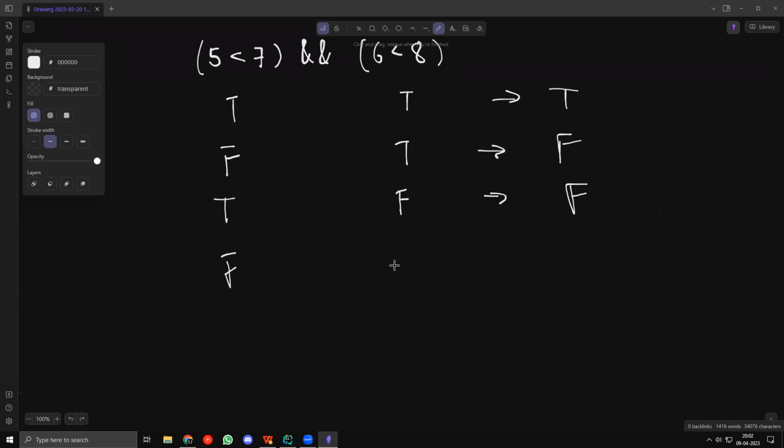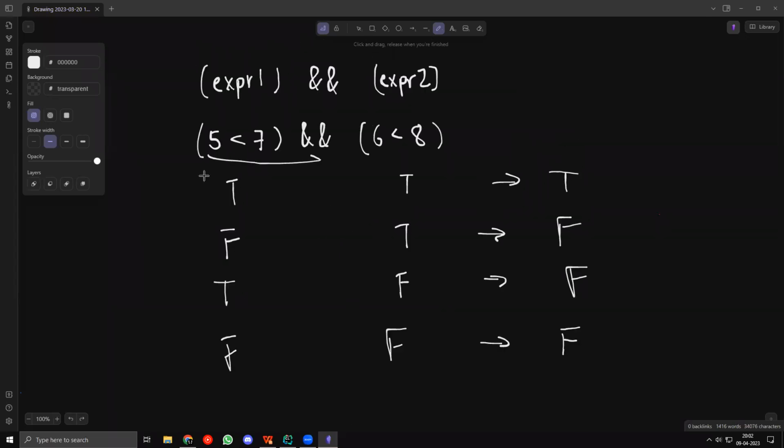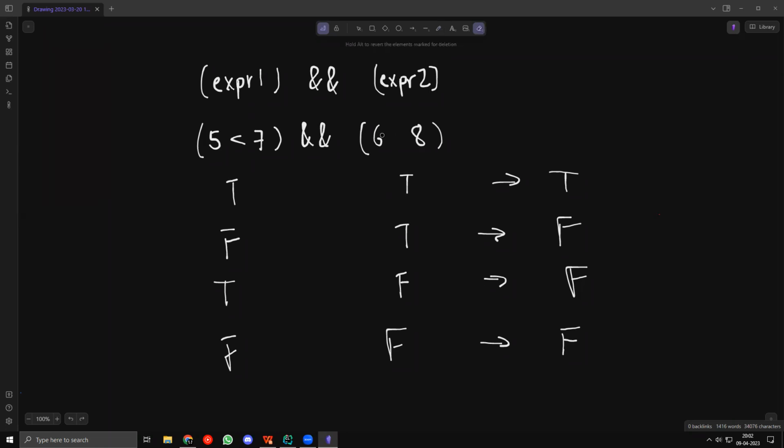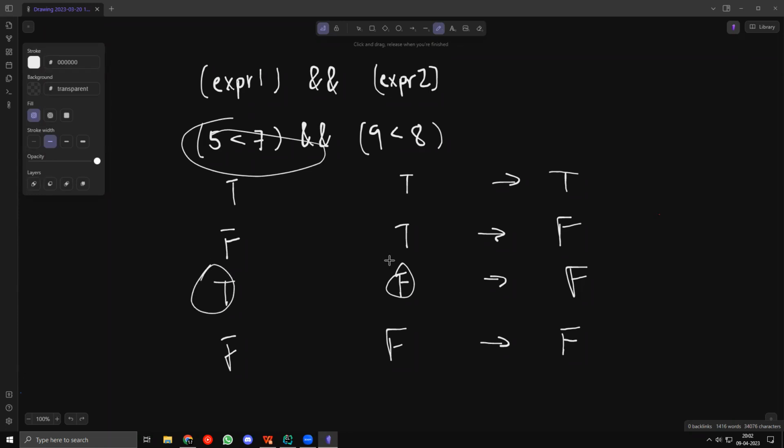If both are false, again it is false. Right? So all of these are considered false. If 5 less than 7, this is considered true. If 6 less than 8, this is considered true. Both of them are true, so it's true. But let's say I have something like 9 less than 8. This is false, right? So this side is true, this side is false, so the entire output will be false.